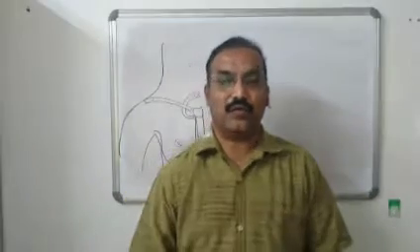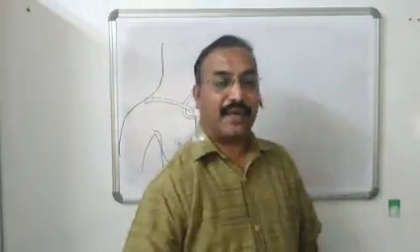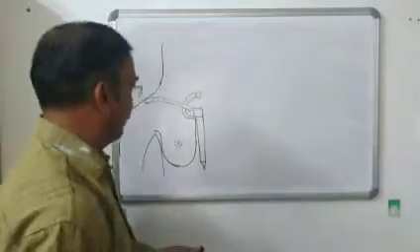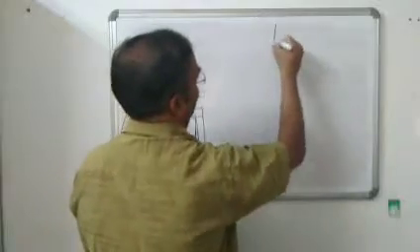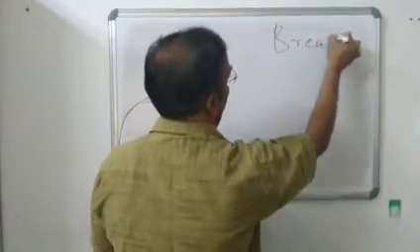Okay, so today we start with the next topic regarding superior extremity, that is the pectoral region, that is breast, the anatomy of breast or mammary gland.